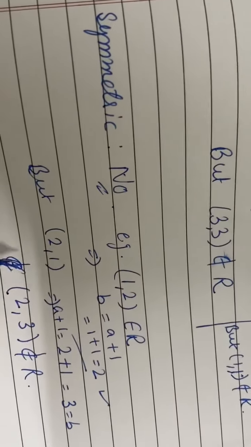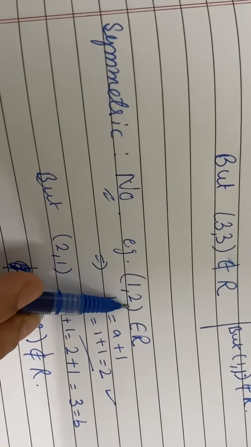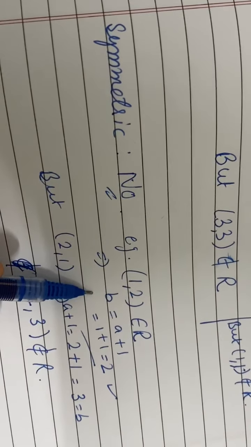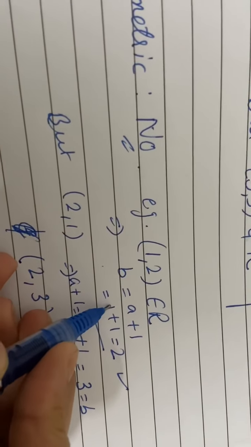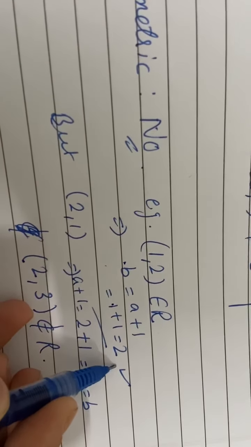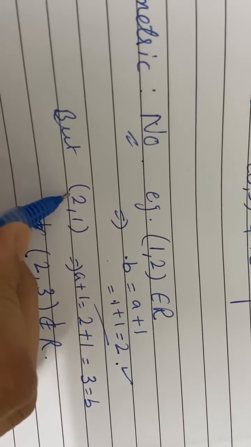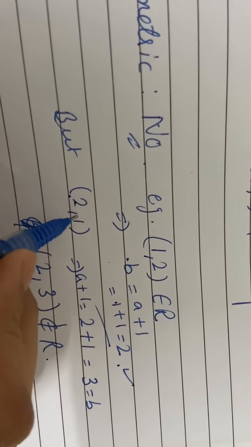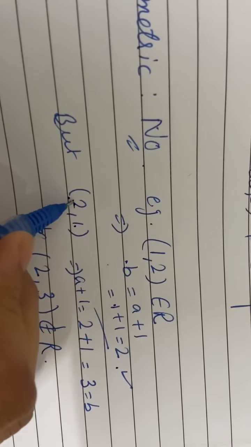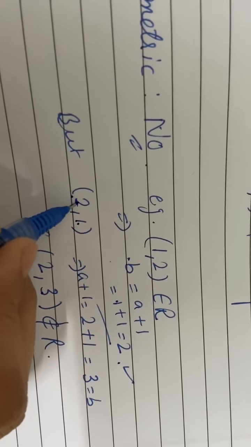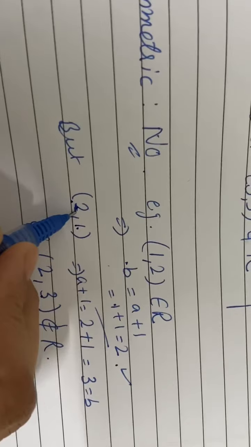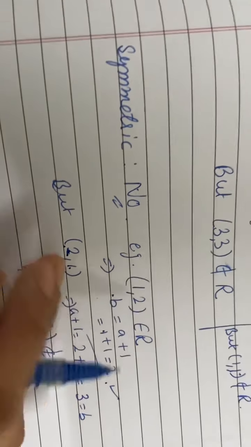We want this for 1 and 2. See, when I put here 1, then my answer is 2. Same thing I want here. If I put 2, then I want my answer 1, but my answer is coming 3, so it is not symmetric. Okay, it is not symmetric.